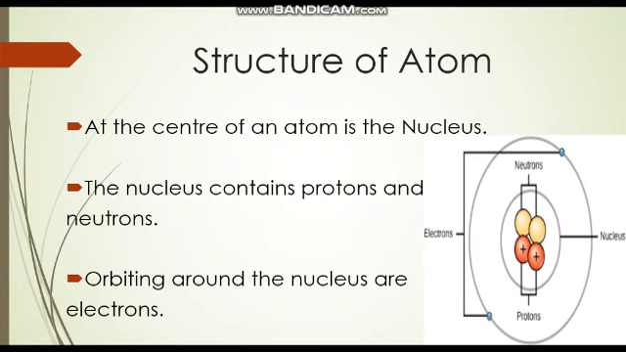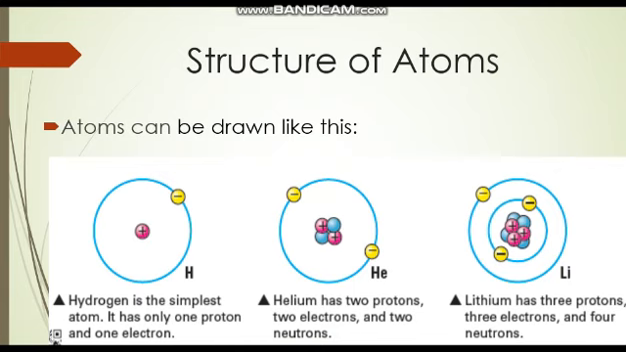Now, these are the structures of certain atoms. First, the structure of the hydrogen atom. It is considered the simplest one as it has one proton and one electron and it does not have any neutron. Second one is the structure of helium.